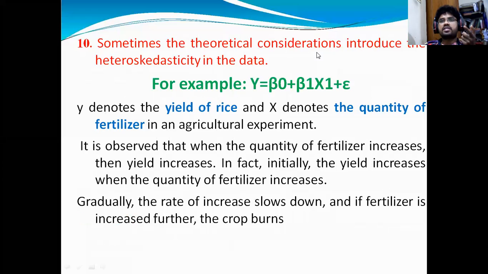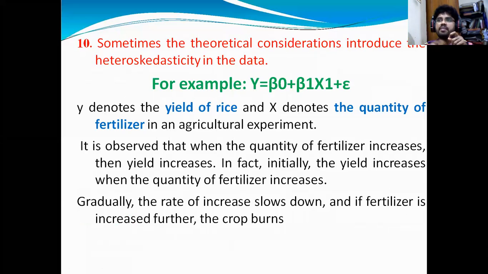Sometimes the theoretical consideration matters. When you are preparing what type of model you are going to estimate, you need to be clear whether there is any theoretical background of the study or not. As I told you, the consumption function of income. As per the psychological law of consumption function, consumption depends on income and other variables.